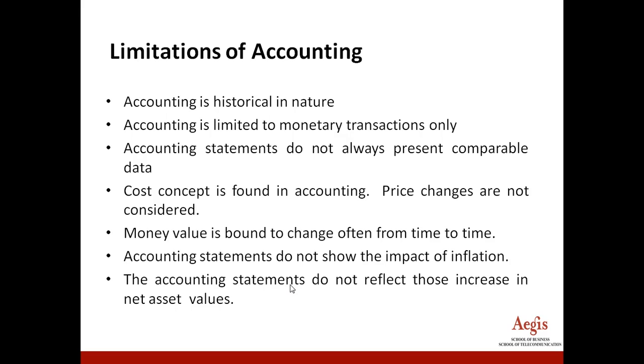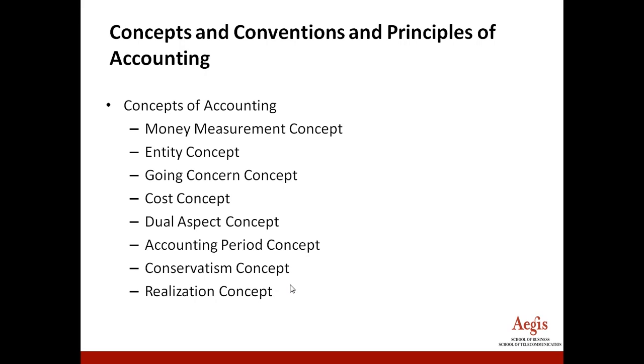Accounting records factual things. What has happened today, what you have spent, what you have received, only that will come. And inflation is an external factor which is not considered by accounting. The accounting statements do not reflect the increase in net asset value, because net asset value increases are connected with market conditions which are not reflected in accounting.